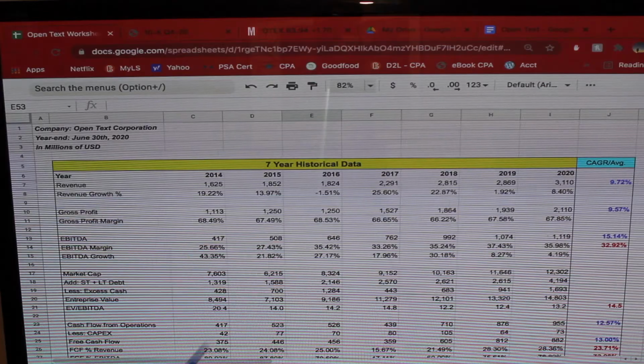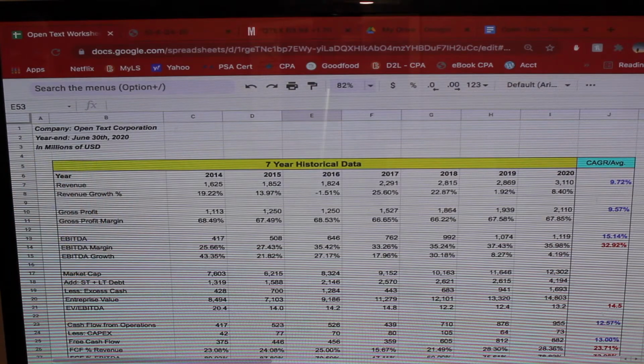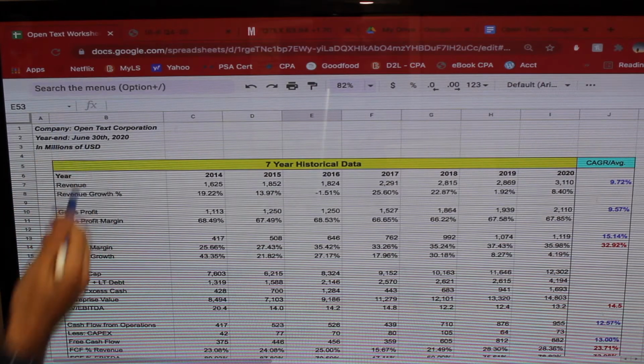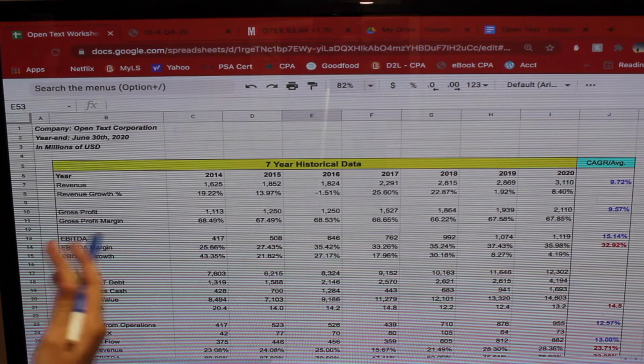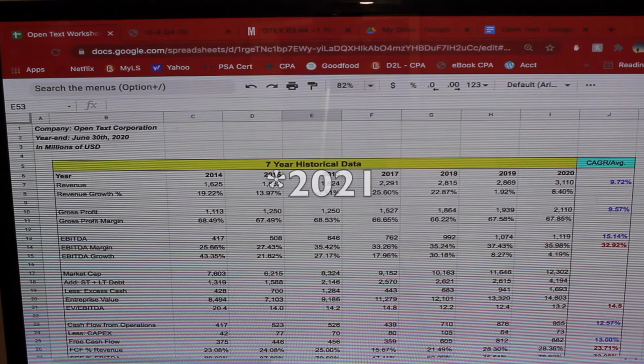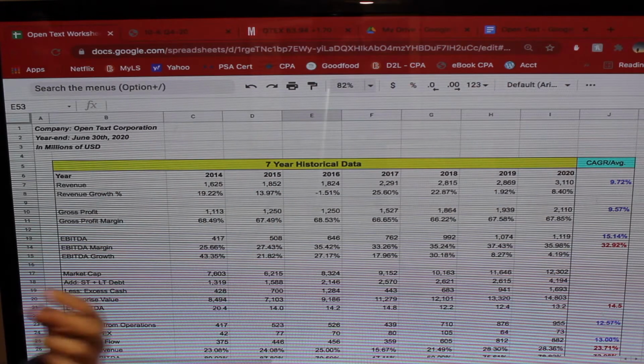Okay, so what I have here is 7 years worth of historical data of selected financial information for OpenText. Now keep in mind, it is a Canadian company, but all these numbers are in millions of US dollars. And they have a year end of June 30th, 2020, which is actually ending very soon. I'm filming this video in late June of 2020. So we can kind of project what their revenues will be, because we do have 3 quarters of financial information already.